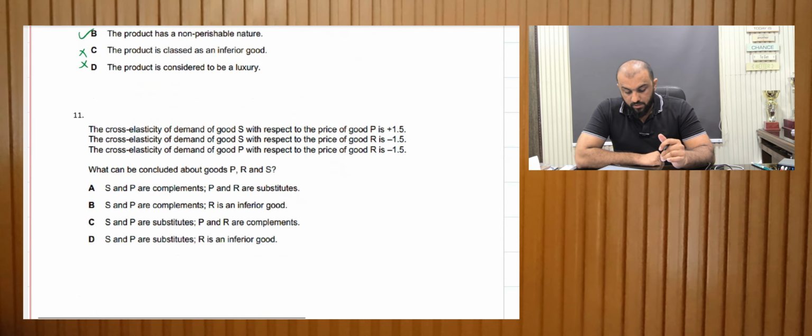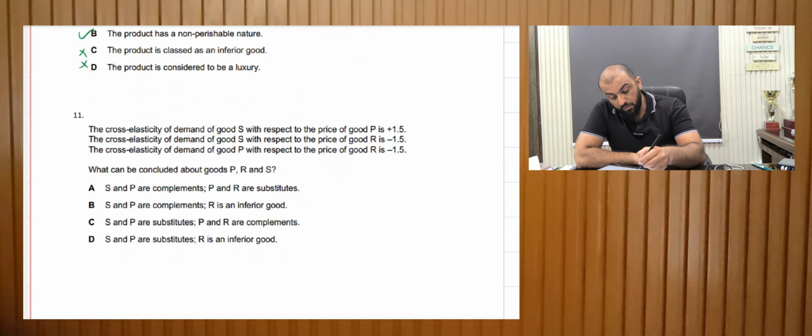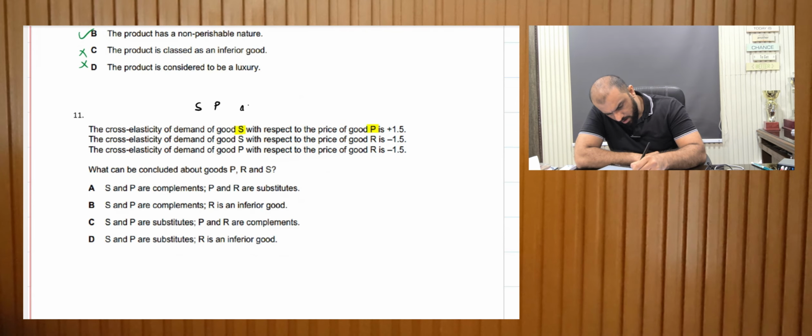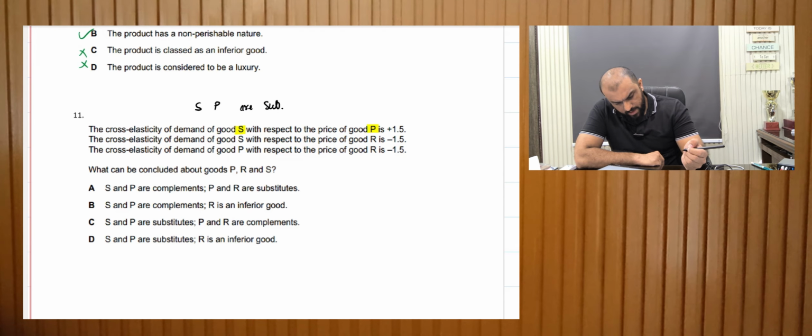The cross elasticity of demand of a good S with respect to the price of P is 1.5. So this means S and P are substitutes, right?